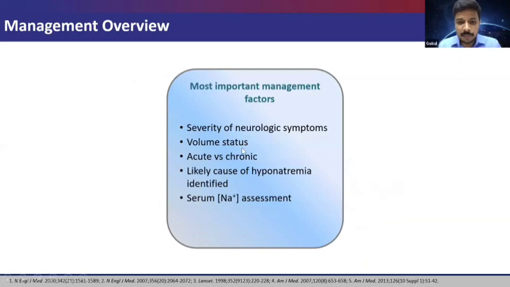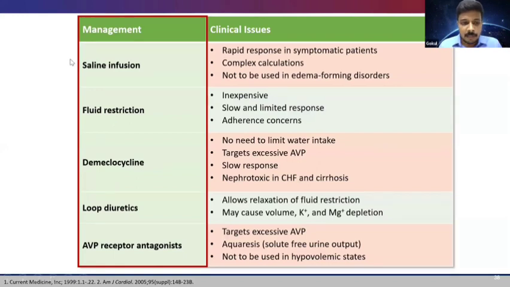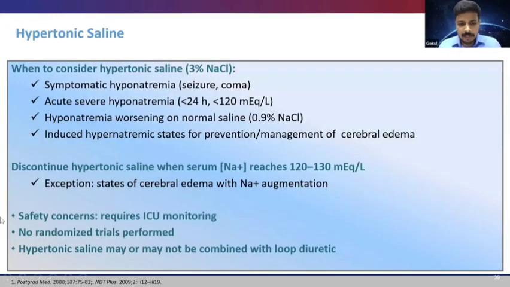The most important management factors are based on the severity of neurological symptoms, volume status, whether it is acute or chronic, the likely cause of hyponatremia, and the serum sodium assessment. These are the management options we have: saline infusion, fluid restriction, demeclocycline, loop diuretics, and AVP receptor antagonists. And when to consider hypertonic saline? It has to be considered in these conditions: symptomatic hyponatremia with seizures and coma, acute severe hyponatremia which happens in less than 24 hours with sodium less than 120, hyponatremia which is worsening on normal saline, and we induce these hypernatremic states also for management of cerebral edema.